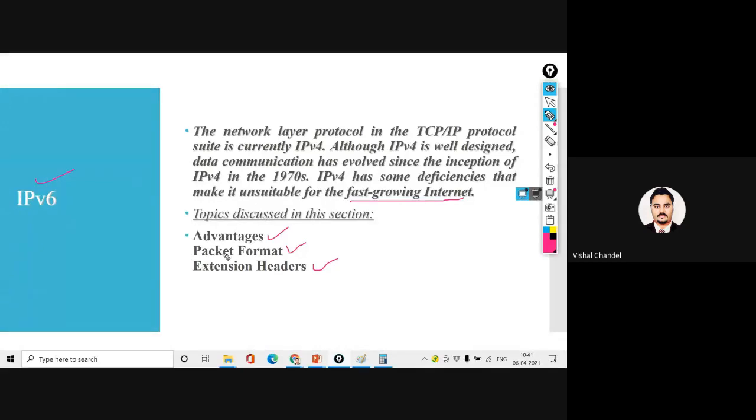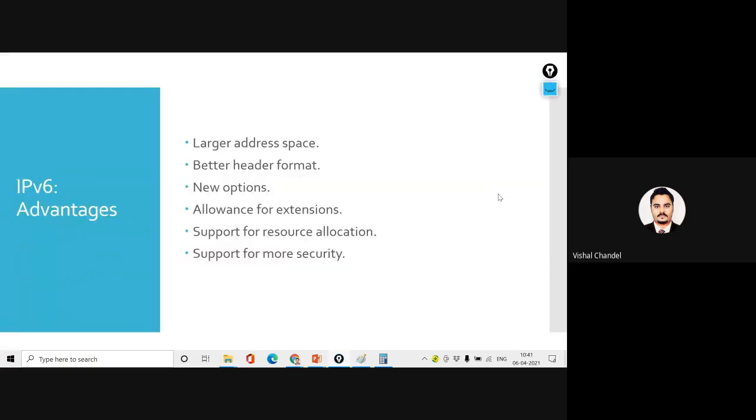So the advantages are packet format and extension header. So these two advantages are built into IPv6. So let's go into IPv6. Let's understand what IPv6 is. IPv6 is the latest version of the IP protocol. In this IPv6, we have a large address space for both the source address and the destination address.